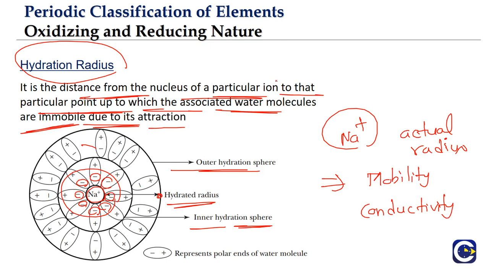What is it? From the center of the nucleus of that particular ion to the periphery of that outer hydration sphere. That is what we will be calling the hydration radius.